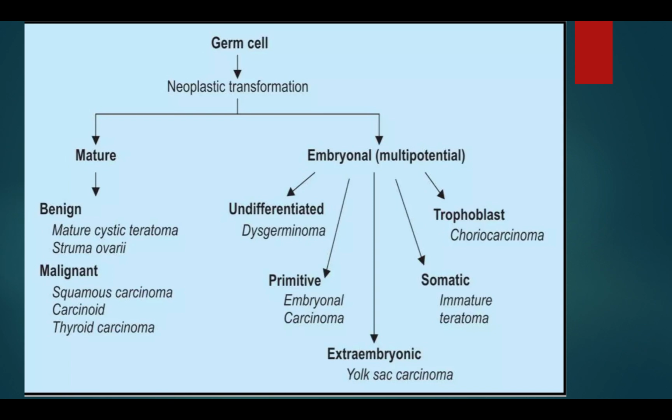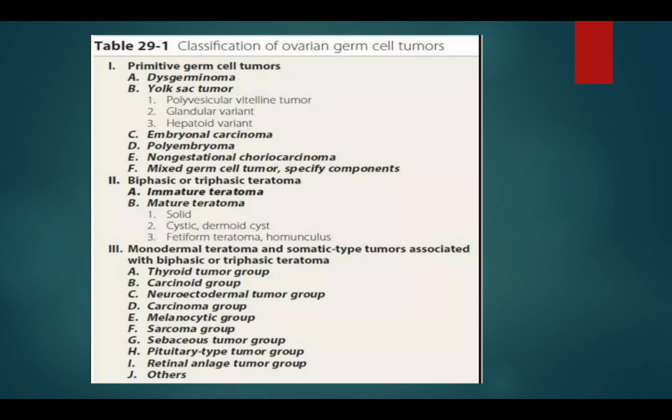In that, first is mature differentiation, which contains well differentiated tissues that are benign; then malignant transformation; and embryonal differentiation, undifferentiated and primitive. In that, dysgerminoma and yolk sac tumors are the primitive germ cell tumors. This is the classification of ovarian germ cell tumors.